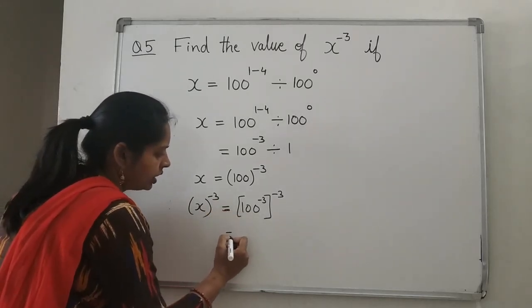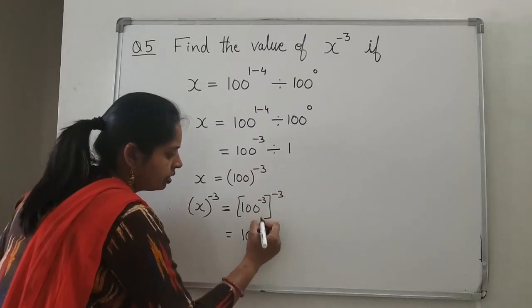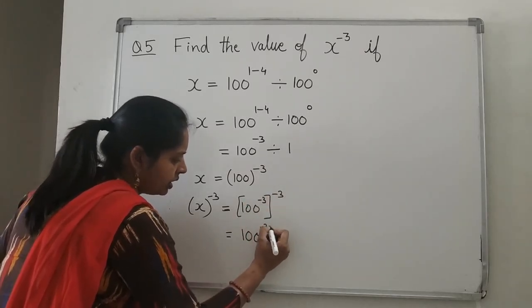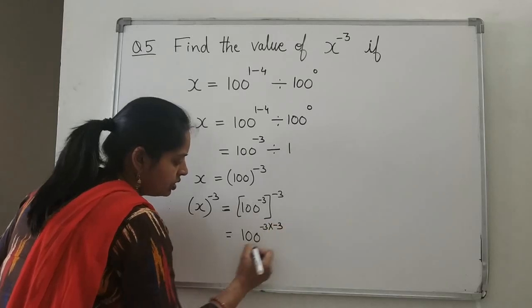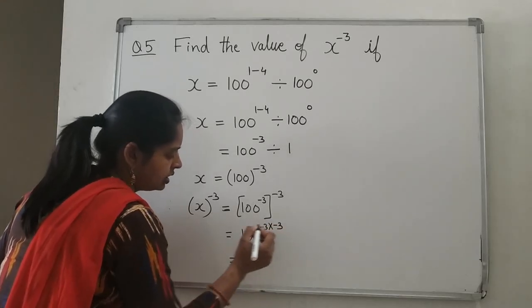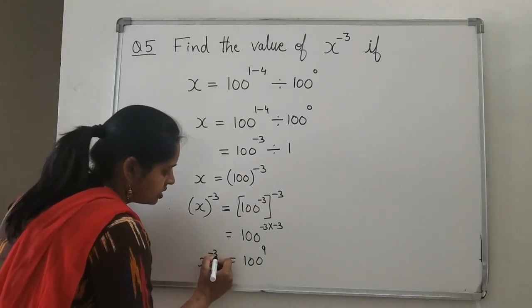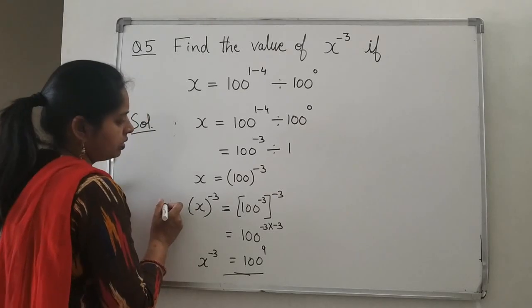So, what answer do you get? 100 to the power minus 3 into minus 3, because power to the power is there. So, minus 3 into minus 3, so you will get 100 to the power 3 3 is 9 and negative will give you positive. So, your answer is x to the power minus 3 is equal to this much. Okay?